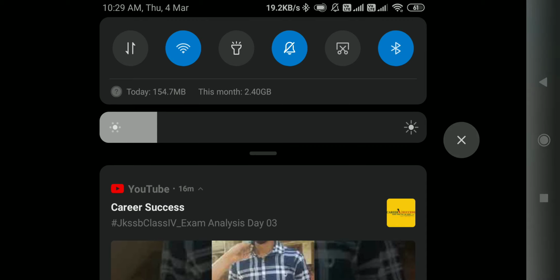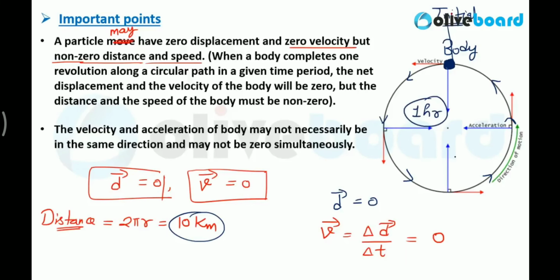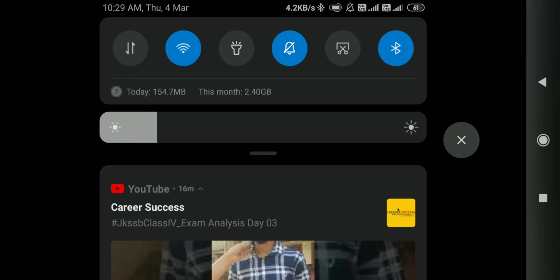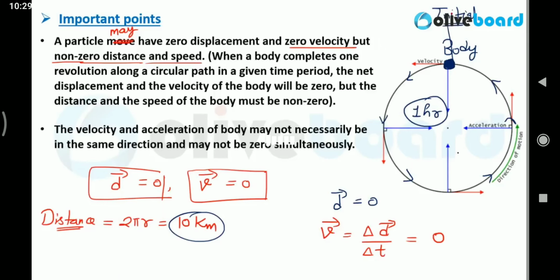This body has taken 1 hour to travel this whole circular distance completely. So what is the speed of this body? It is 10 by 1 hour.